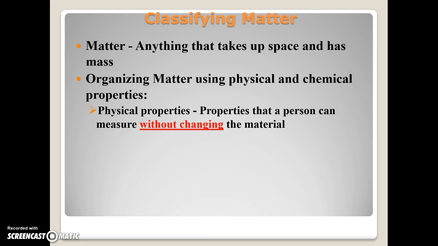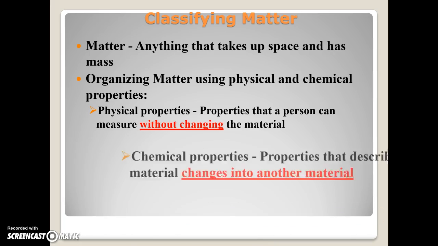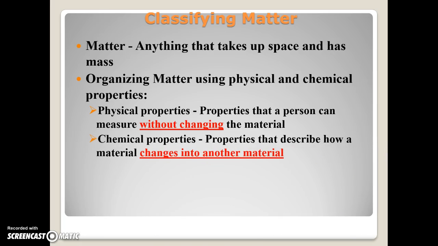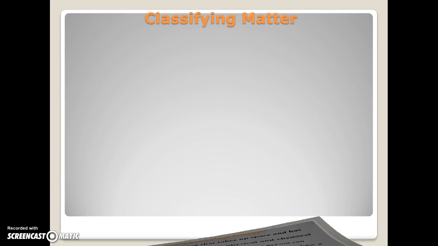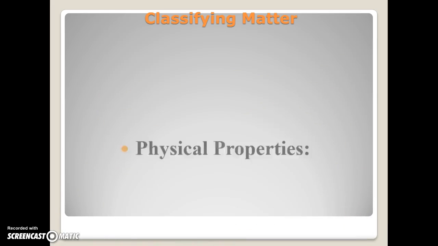We'll give some examples of what physical properties are. You guys could probably think of some physical properties. Some of them are really basic. Chemical properties are properties that describe how a material changes into another material. This would often be the idea of a chemical reaction. As we put two substances together and it changes, it's altered, we're seeing how that comes about. So that's the difference: physical properties describe those properties that don't change, and chemical properties are the ones that do change. That is a key difference there. And so we're looking at those to be able to classify them.